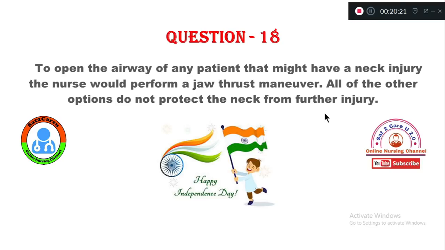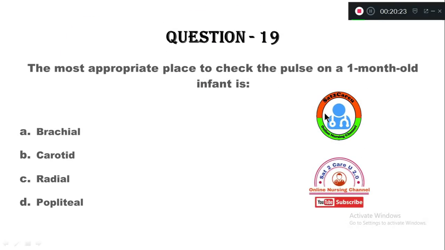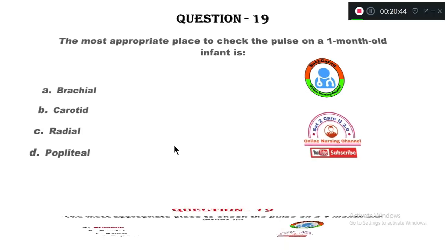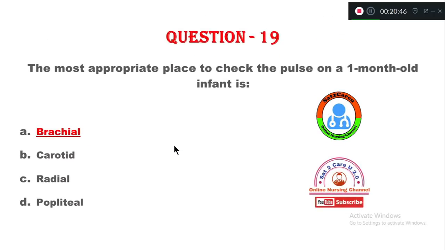Question number 19. The most appropriate place to check the pulse on a 1 month old infant is option A, brachial, B, carotid, C, radial, D, popliteal. So the correct place to check the pulse on a 1 month old infant is option A, brachial.